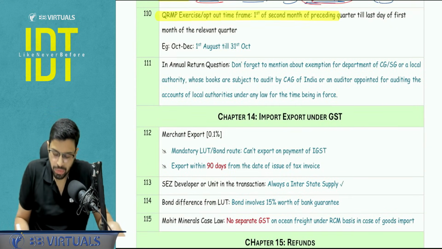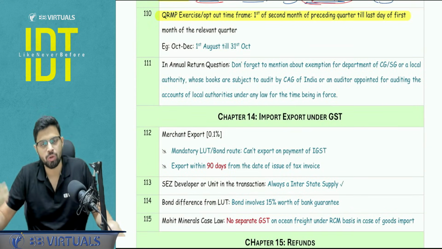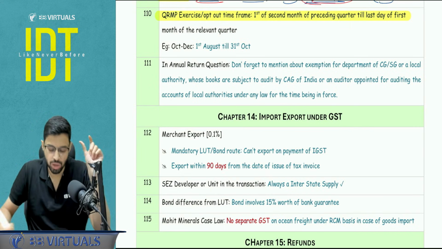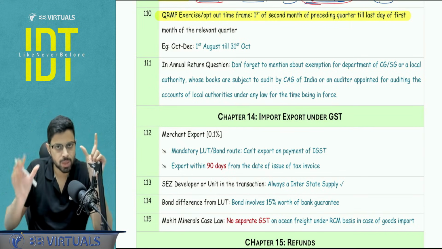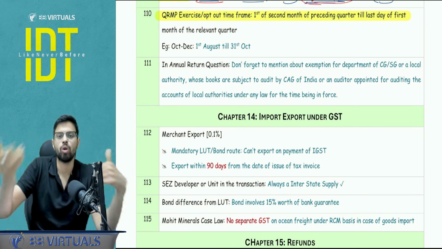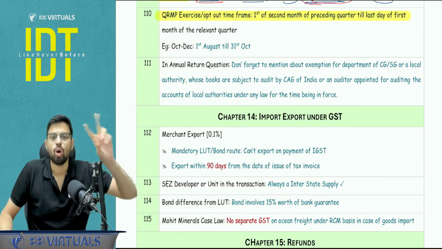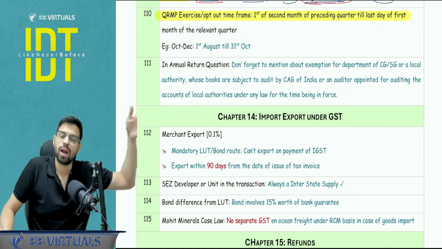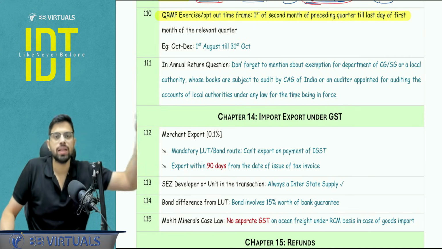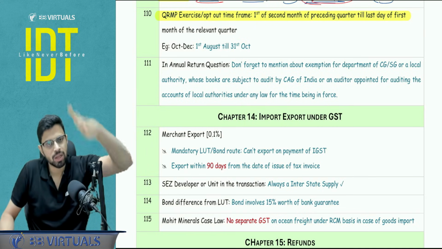For QRMP, to exercise QRMP or to opt out of QRMP, there is a certain time limit. How does it work? For any given quarter with respect to which you want to go under QRMP or opt out of QRMP, the time limit is from the first day of the second month of the preceding quarter till the last day of the first month of the relevant quarter.